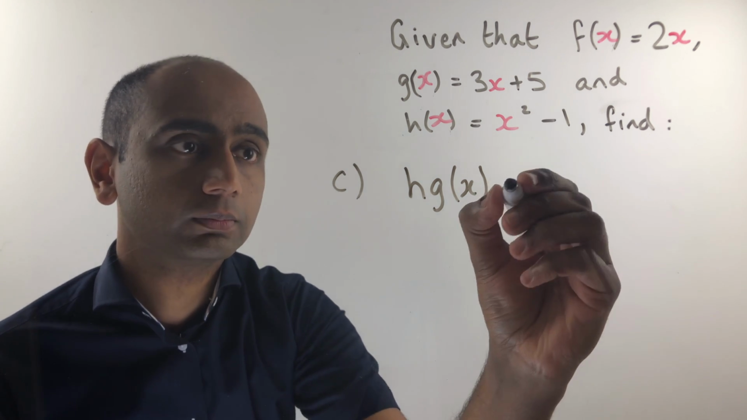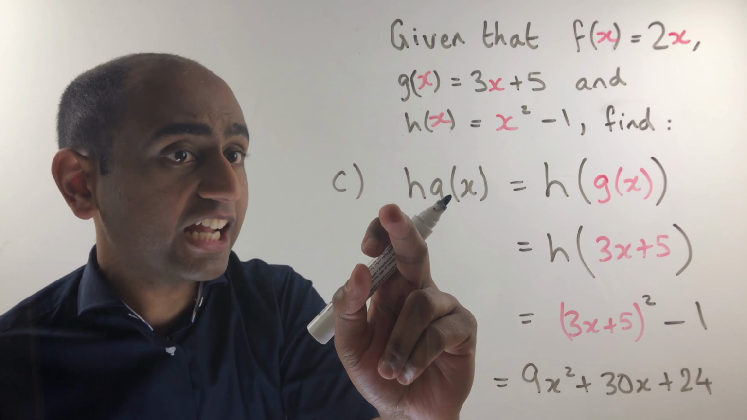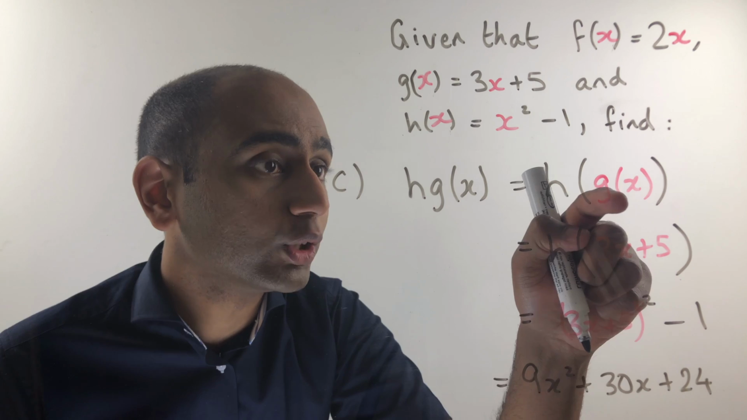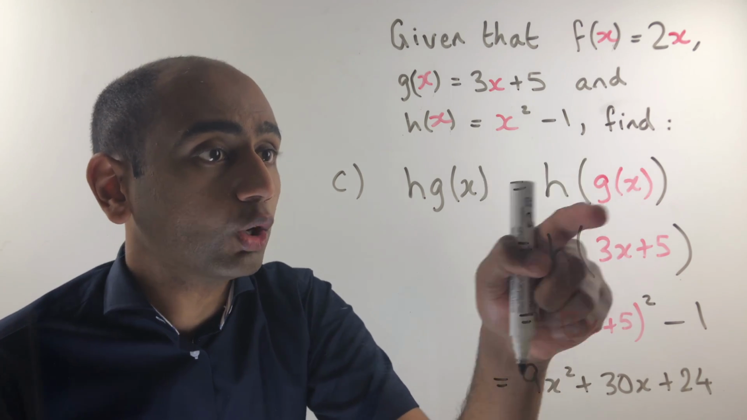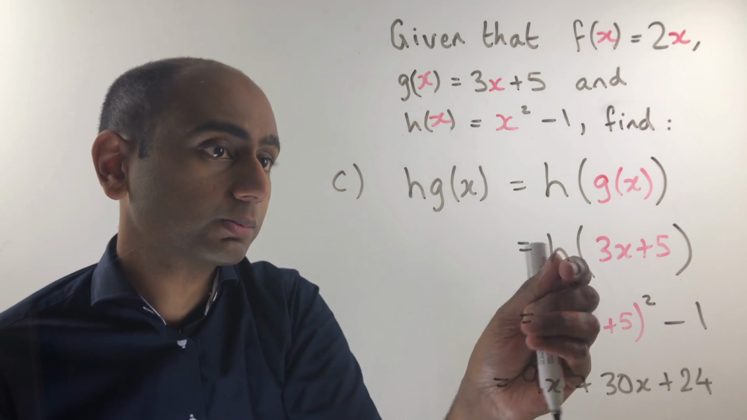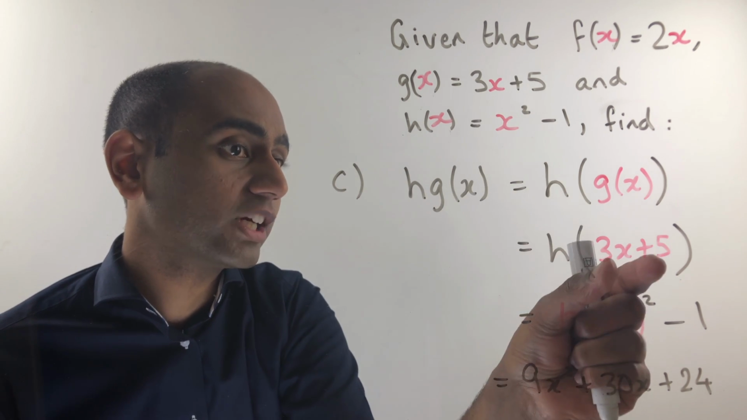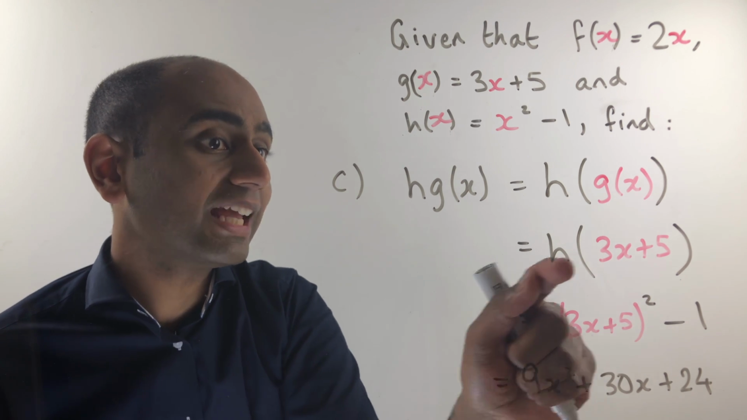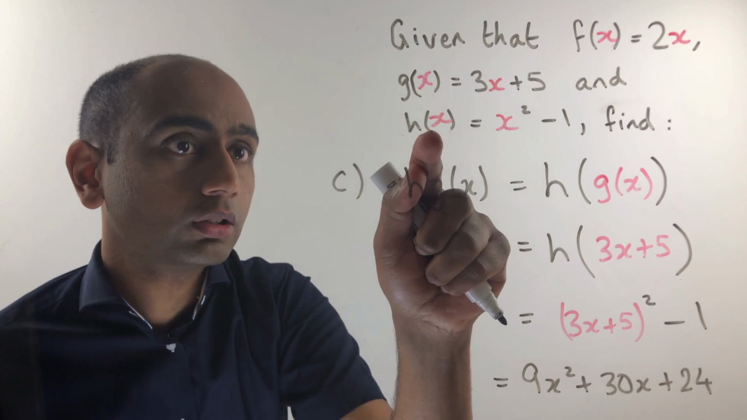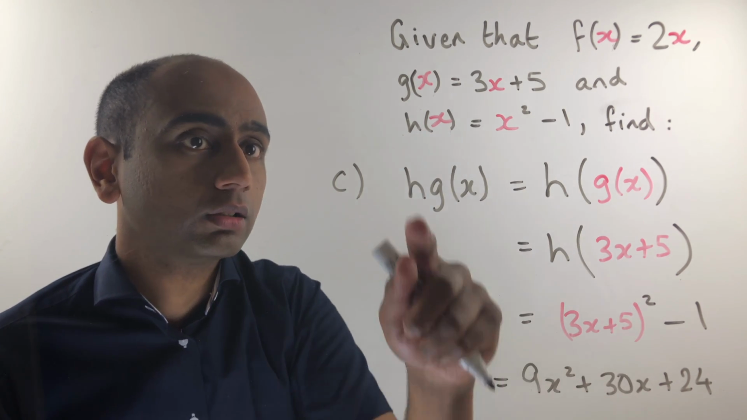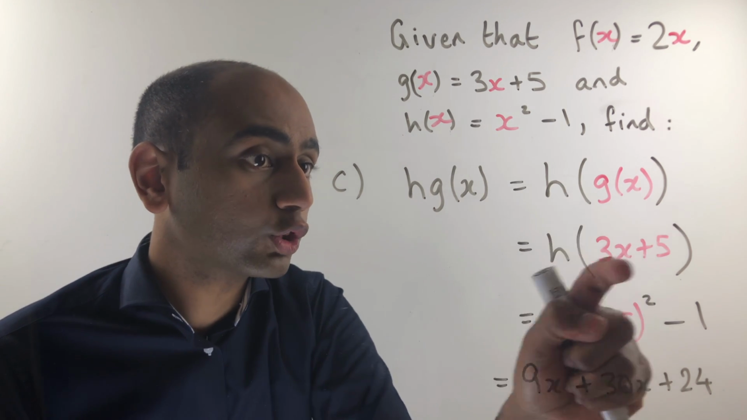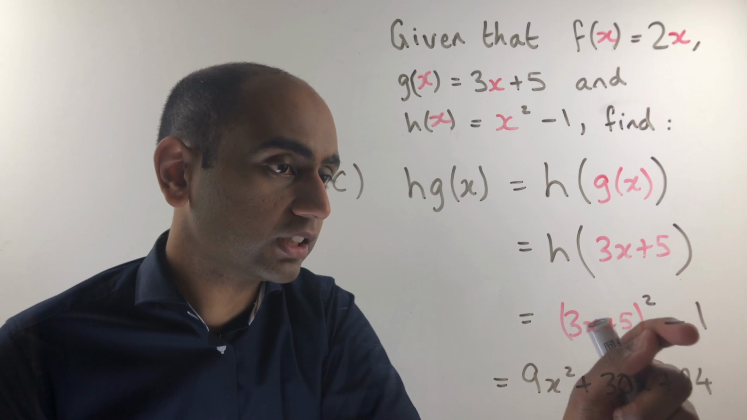Here's the answer. What I've done here is realise that hg of x is h of g of x. We don't have a single input x, so what we're going to do is use the whole of g of x as the input into h. G of x is 3x plus 5, so I've just substituted 3x plus 5 in. Now, h of 3x plus 5, remember, is just going to be that input squared, take away 1. H of any input is that input squared minus 1. So we're going to do 3x plus 5 all squared minus 1.